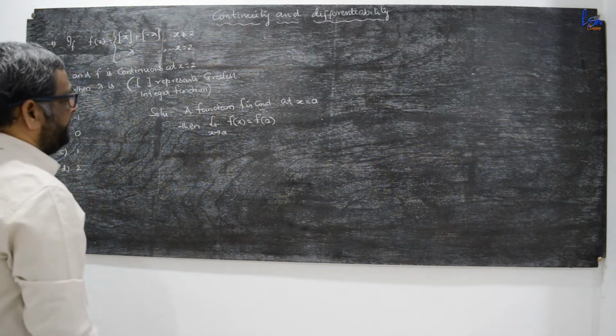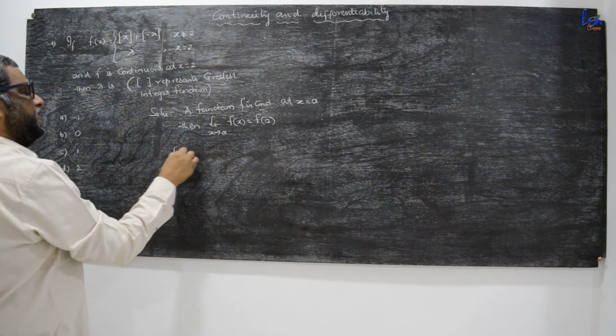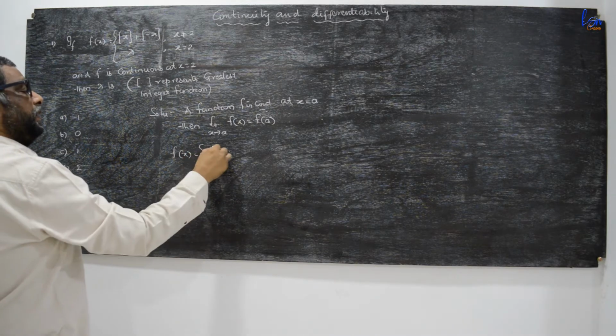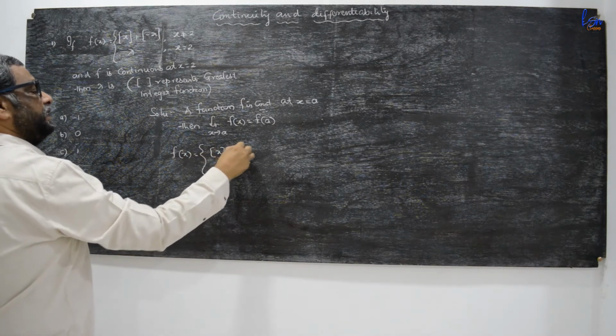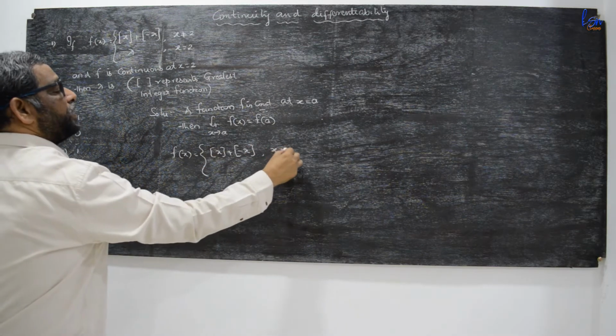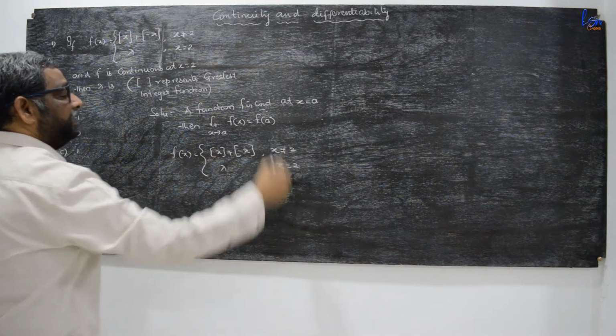This is the definition of continuity. Now f(x) is given to be the integral part of x plus the integral part of minus x for x not equal to 2, and lambda for x equal to 2.